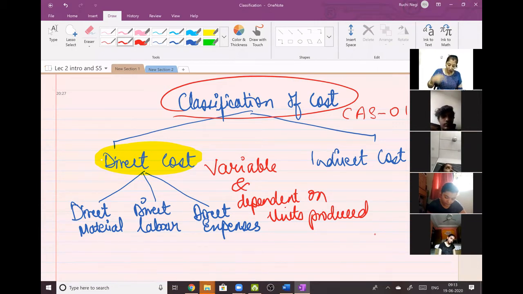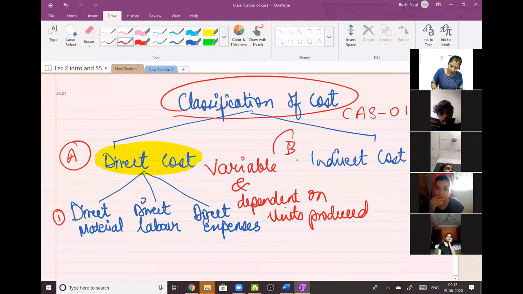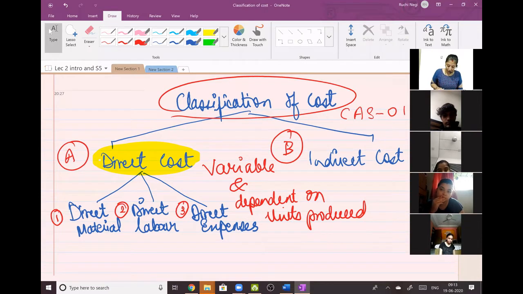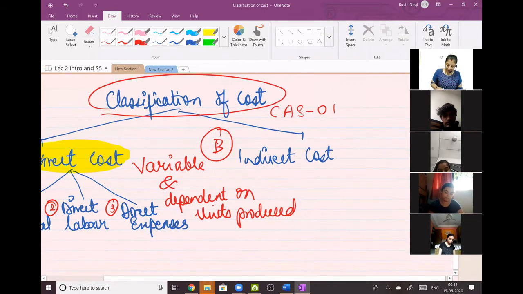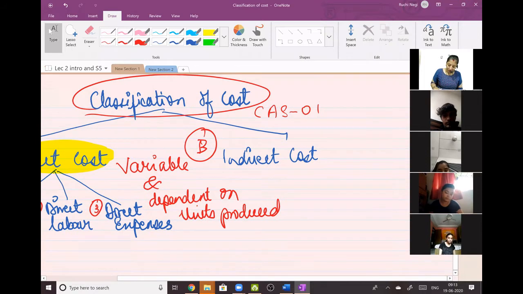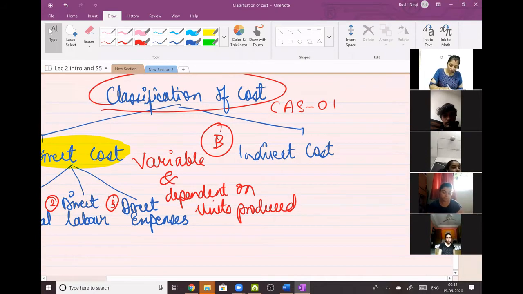First, it should be variable in nature, and next, it should depend on the number of units produced. So this is A, this is B; this is 1, this is 2, this is 3: direct material, direct labor, direct expenses, and individual examples I also gave you. Now let us come to indirect cost.